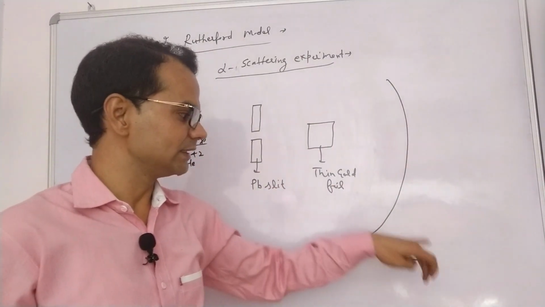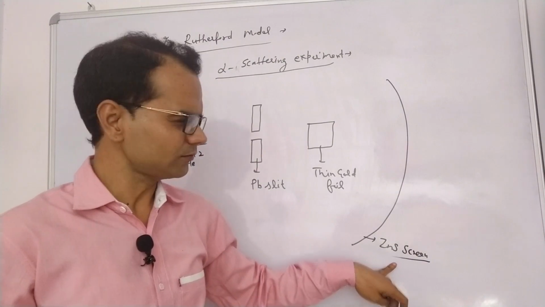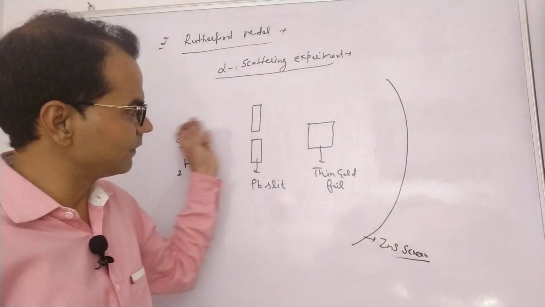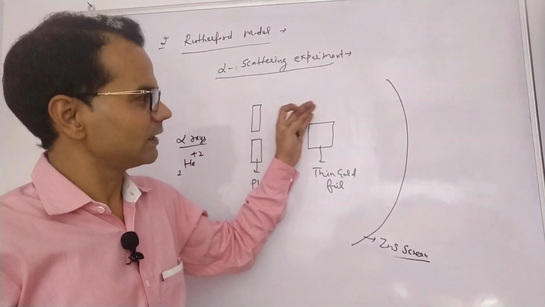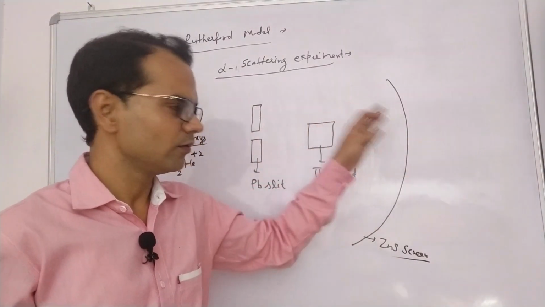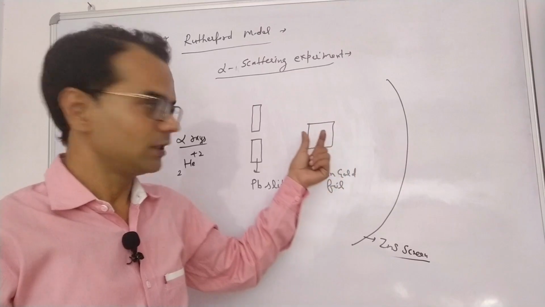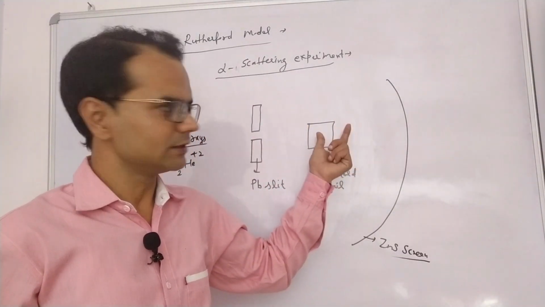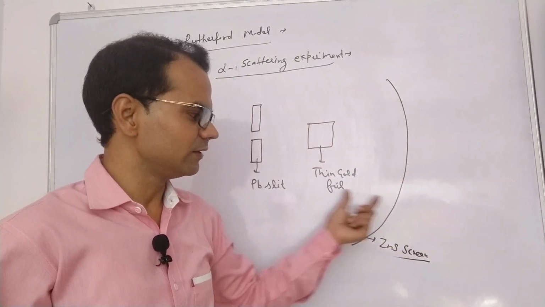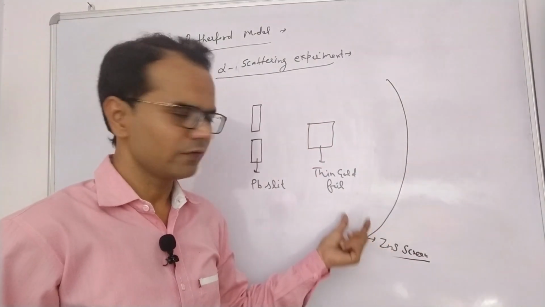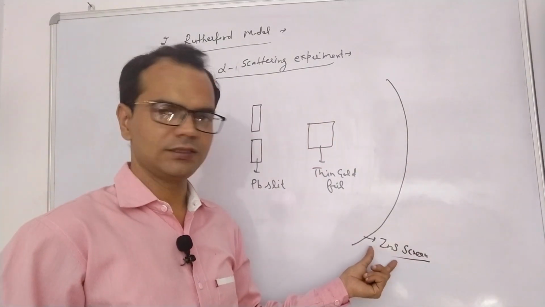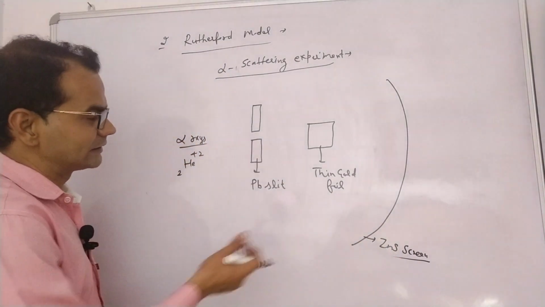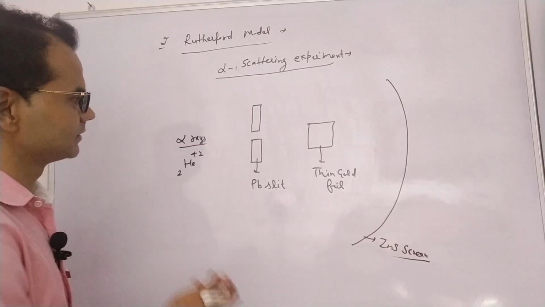Now the question is, why is a zinc sulfide screen used? It has the remarkable property to convert the incoming particles' kinetic energy to visible light. The alpha radiations will come and they will definitely have kinetic energy, and that kinetic energy will be converted into visible light. That's why a zinc sulfide screen is used. So what were the observations?